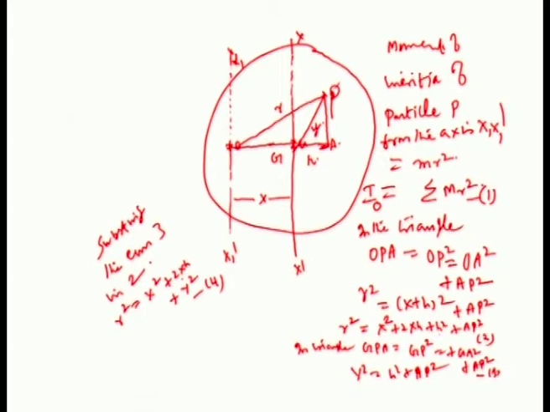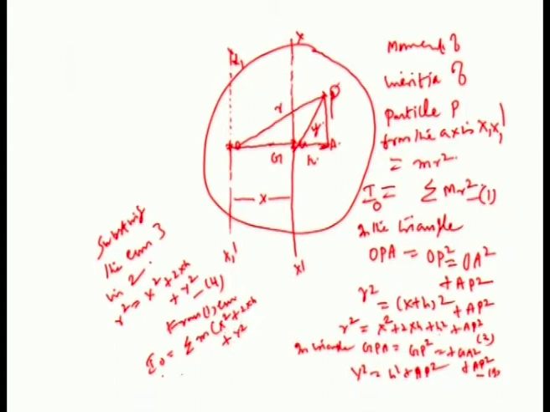Now from the first equation, I O is equal to sigma m r squared. Substituting equation 4 in equation 1, I get I O is equal to sigma m into x squared plus 2xh plus y squared.